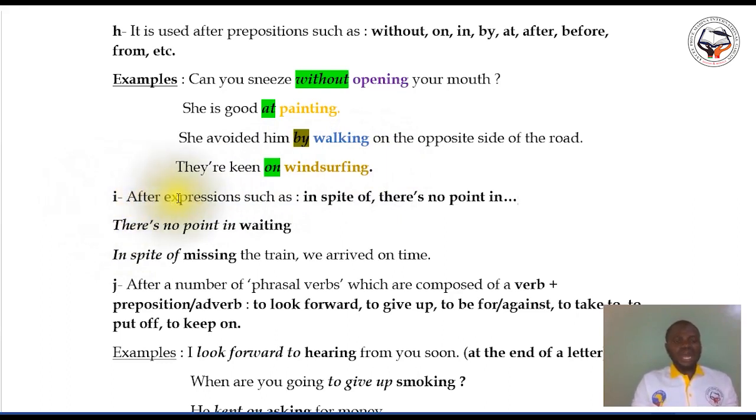The gerund is used after expressions such as in spite of, there is no point in. Example, there is no point in waiting. There is no point in is the expression. So normally after the expressions there is no point in and in spite of, you must come with the gerund. There is no point in waiting, and waiting here is the gerund.